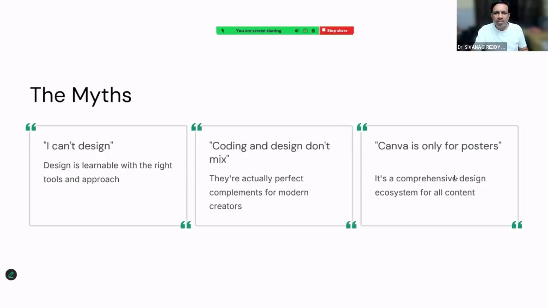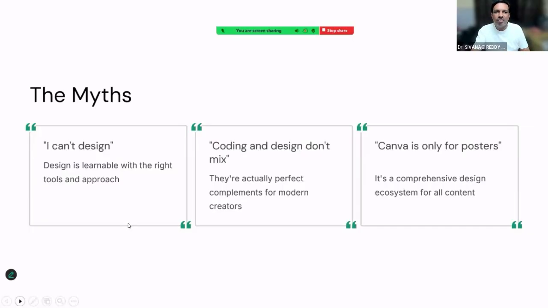In Canva we will only do posters. But the people who have been using Canva for the last year can realize that Canva can do any number of things, starting with greeting cards, posters, thumbnails, Instagram reels, everything we can do and edit there, right? So we will see one by one.